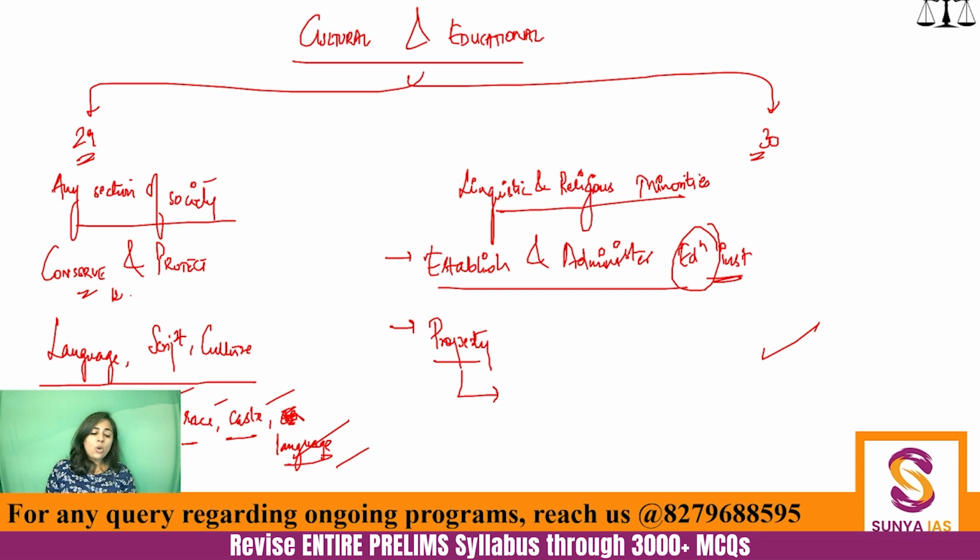This provision was enacted by the 44th Constitutional Amendment Act. Otherwise, if there are religiously dogmatic characters in the government, they can take away the land of religious and linguistic minorities and stop them from creating their own educational institutions. So, cultural and educational rights: Article 29 for all sections of society, Article 30 only for religious and linguistic minorities.